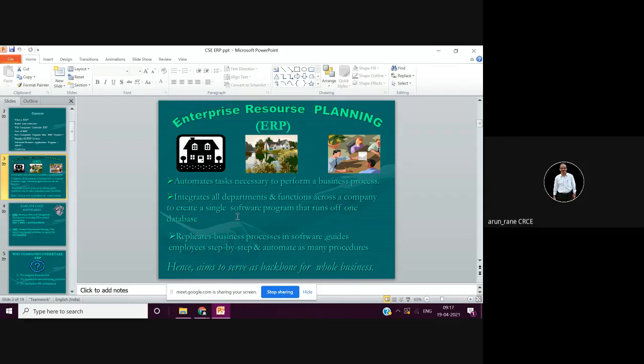All the departments means like your marketing, then your planning, your purchase, and production, inspection, then delivery and dispatch, and servicing. It integrates all the departments and functions to create a single software program that runs off one database. So it creates a database which is very important.